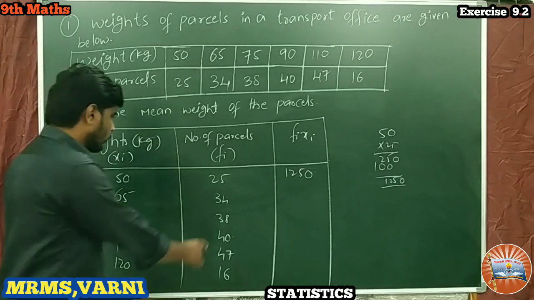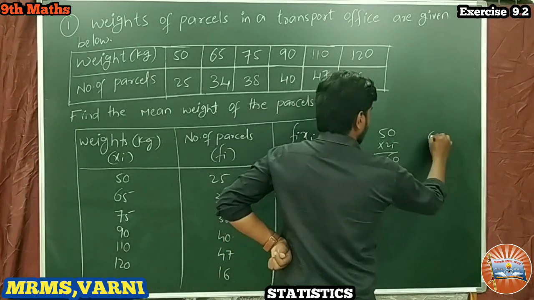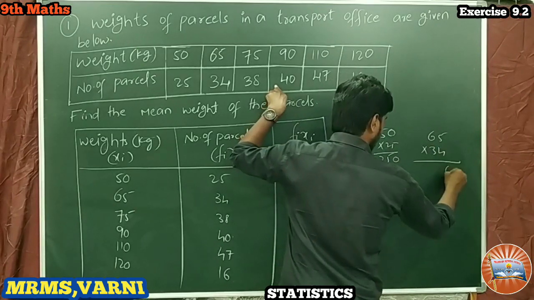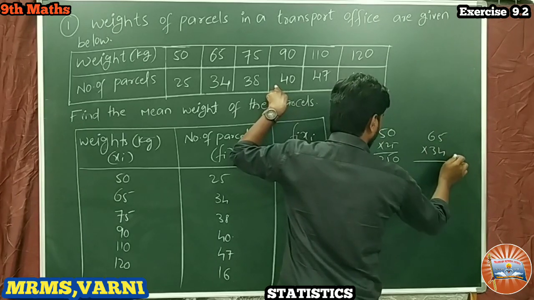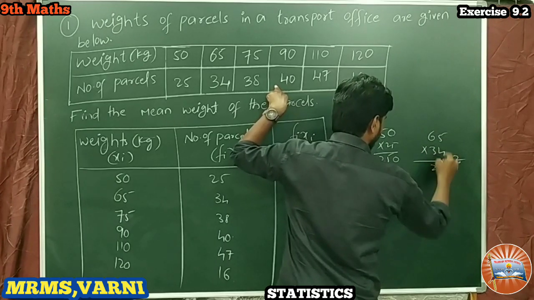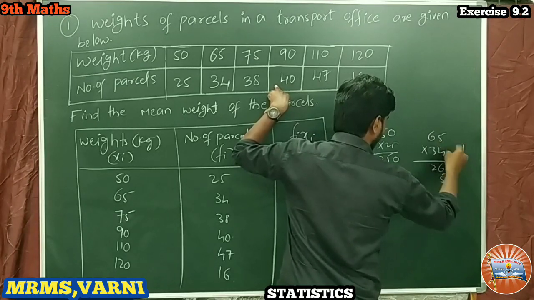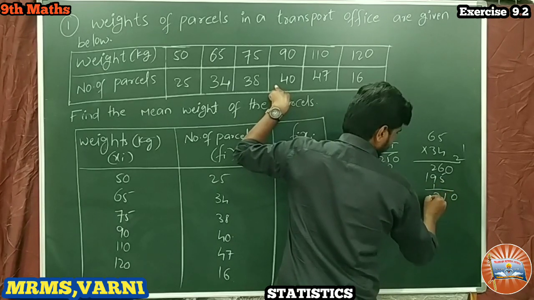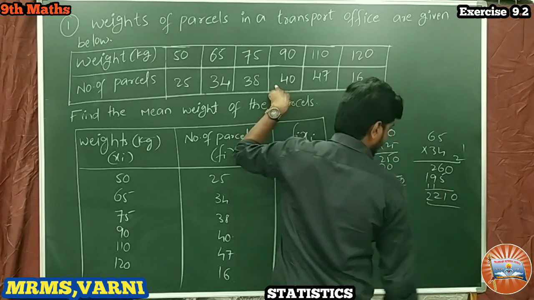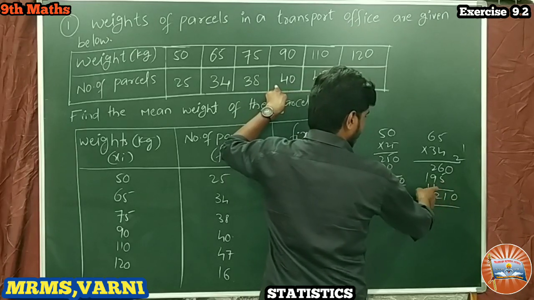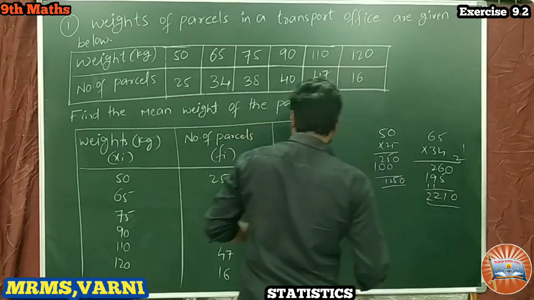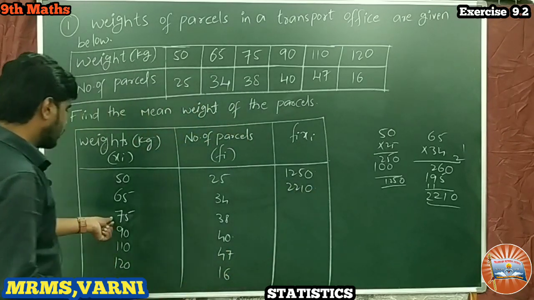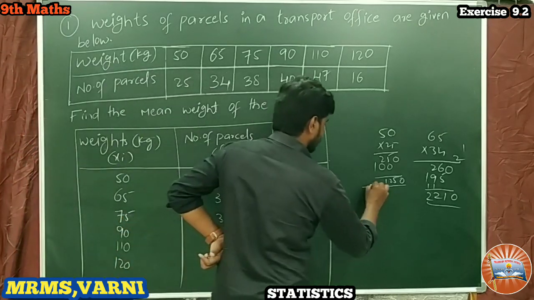Next, 65 into 34: 4 fives are 20, 4 sixes are 24, 26, 3 fives are 15, 3 sixes are 18, 19, so the product is 2210.